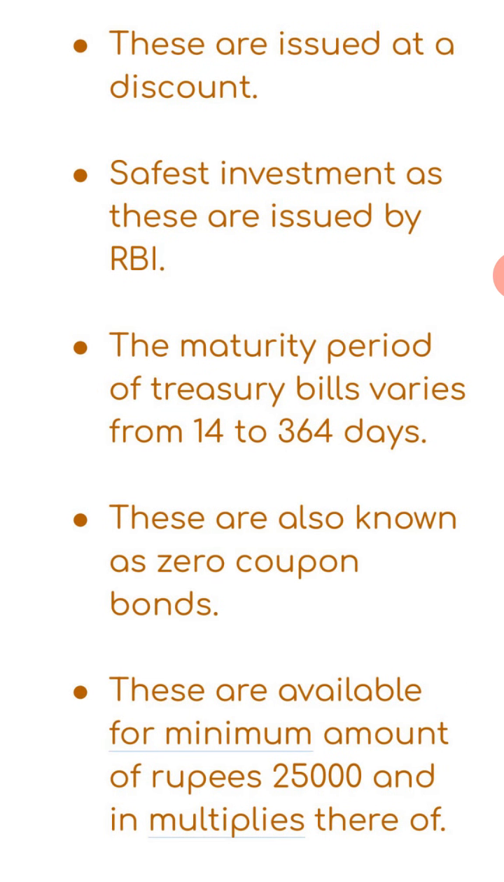Second one, these are issued at a discount. For example, if the security is of 100 rupees, it is issued at a discount, that means less than 100 rupees, it can be 80 rupees, 70 rupees, 75 rupees, 90 rupees and so on. Next, these are the safest investment as they are issued by the Reserve Bank of India on behalf of the government, and both are very prestigious institutions in our country. Next, the maturity period of treasury bills varies from 14 days to 364 days. Minimum time period is 14 days and the maximum is 364 days.